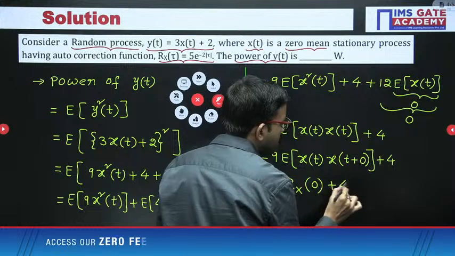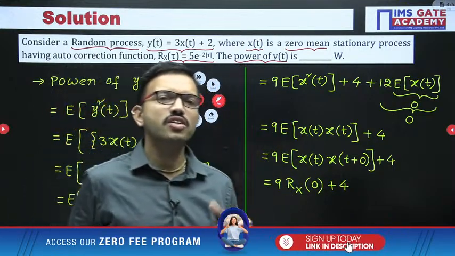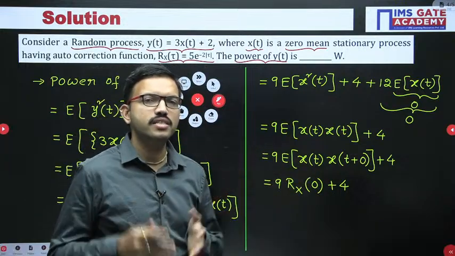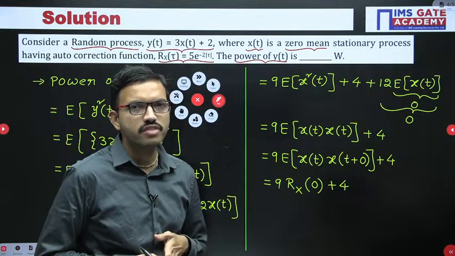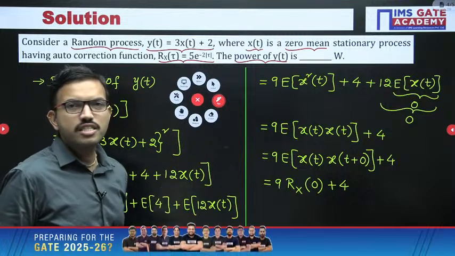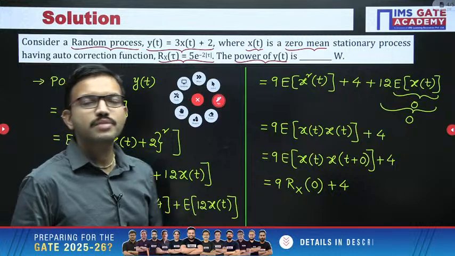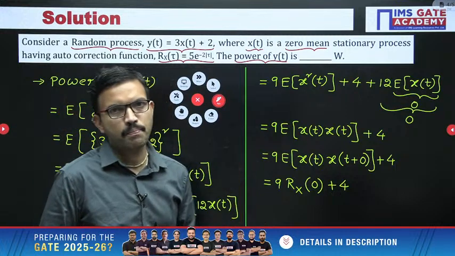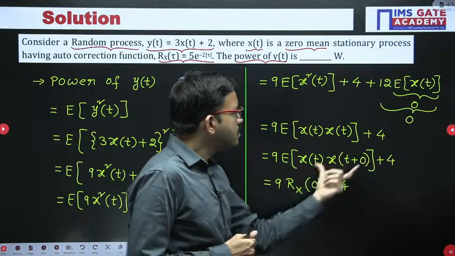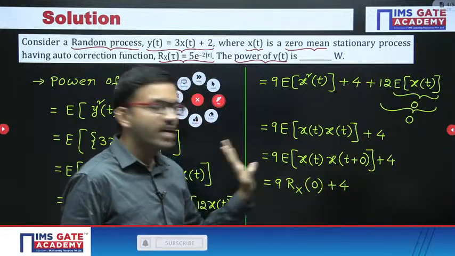plus 4. See here it is very simple. Whenever in the given question regarding the random process, if they have given the density function, that time regarding the expectation operator, whatever standard definition we are having, accordingly we can use that formula and find out. But whenever in the question they have not given the density function, rather if they are giving the autocorrelation function, that time you can use the autocorrelation function basic property. Suppose for the generalized case you are having tau, then you can write this expression as Rx of tau. But here in this case tau value is 0, that's all.